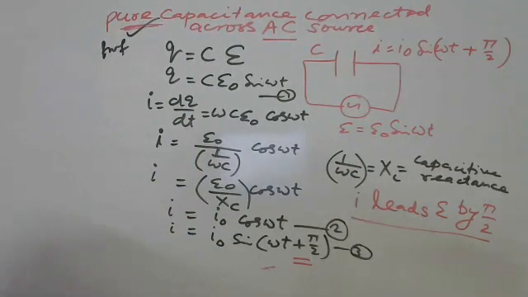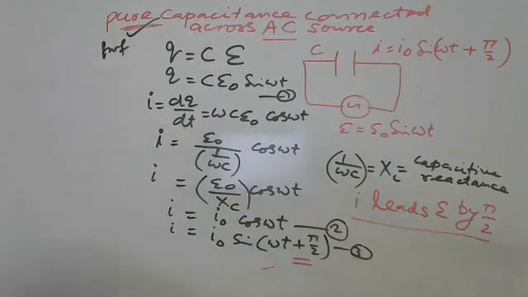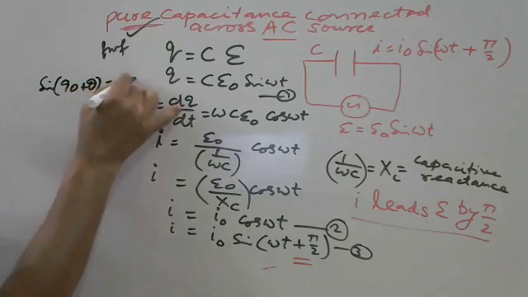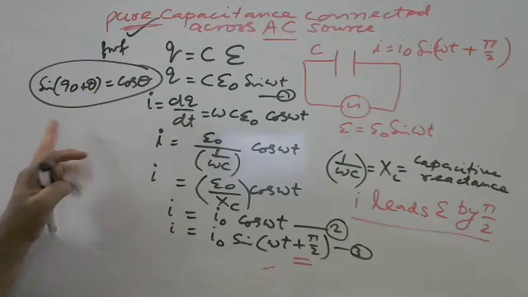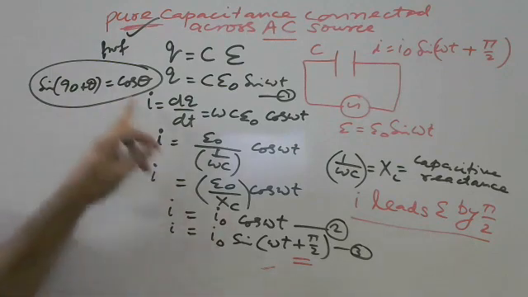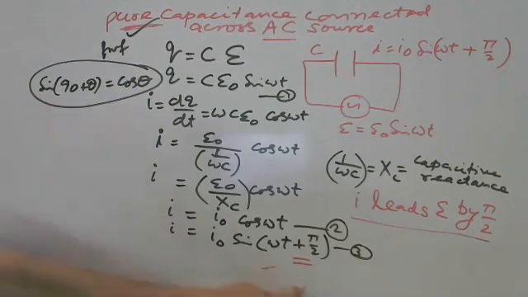Sir, in equation 3, that cos, how you have converted in sine? This is the formula here. Sin 90 plus theta is what? Cos theta. This is the formula of trigonometry. That's why I am saying here. Normally, this small formula you must know. Sin 90 plus theta is what? Cos theta. So cos theta can be written like sin 90 plus theta. Theta here is omega t, and 90 we are writing as pi by 2. So this is the formula here.